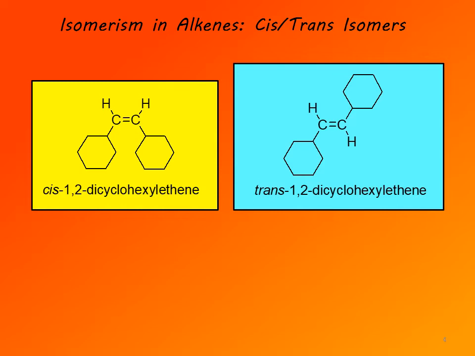So this is an example of trans-1,2-dicyclohexyl ethene. In each case we have identical substituents, two cyclohexyl groups and two hydrogens. Since hydrogens are so common in alkenes, often it helps to look at hydrogens, whether they are on the same or opposite sides. But you can look at either pair of substituents.